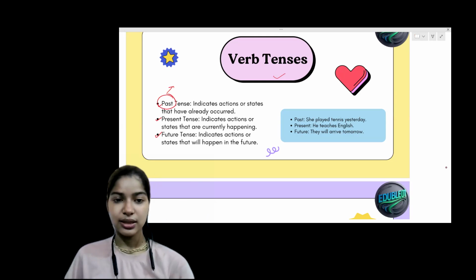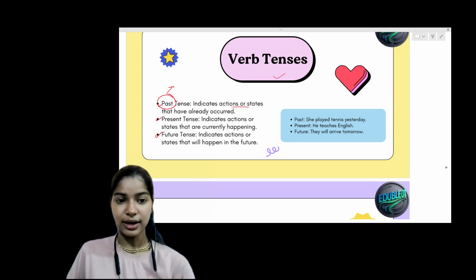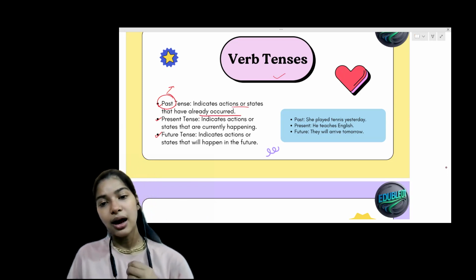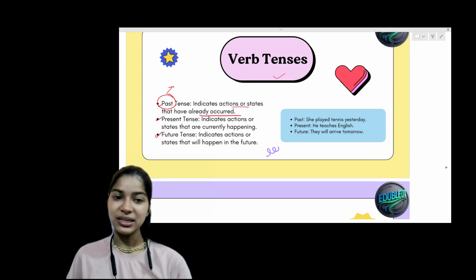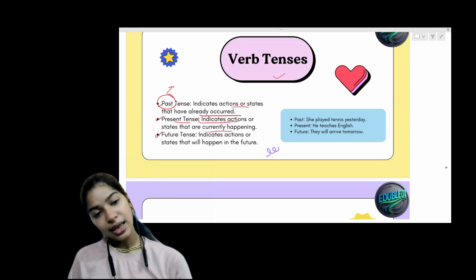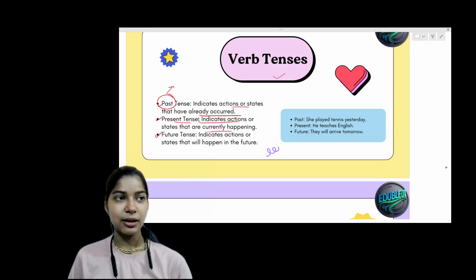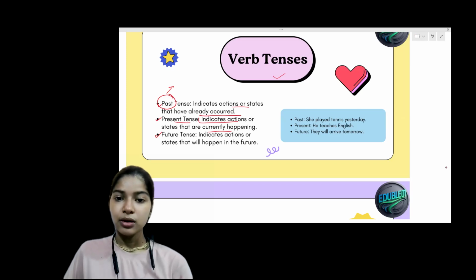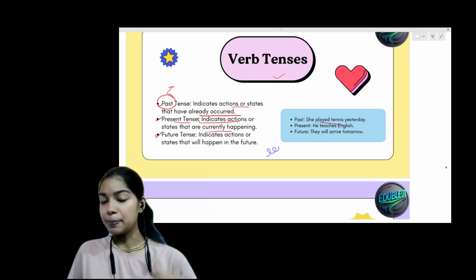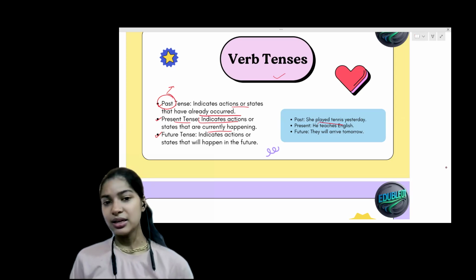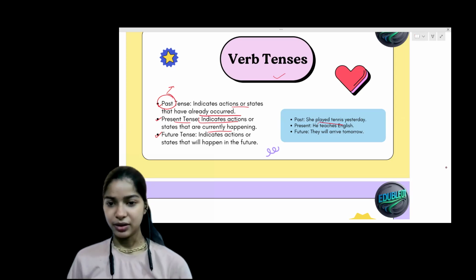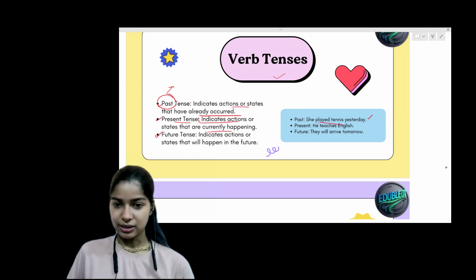Past always means an action or state that has already occurred. Let's take an example of past: she played tennis yesterday. So yesterday, played, means that it has already occurred, right? That is the past tense.